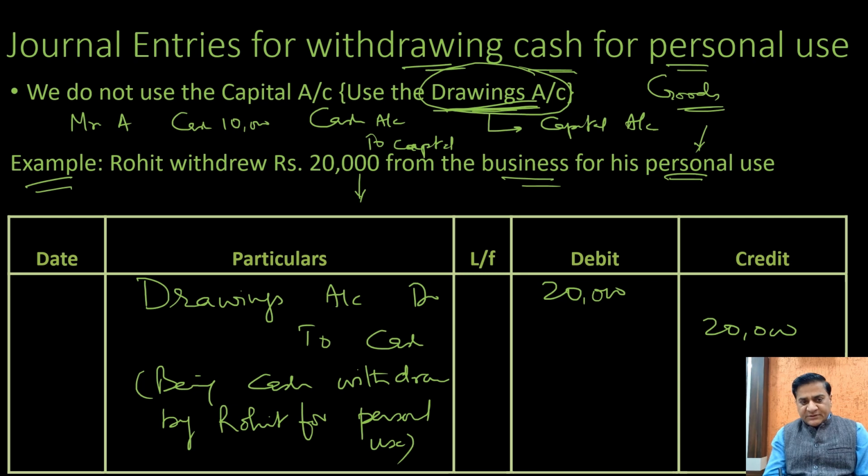If this is for a personal use, the account to be debited would be the drawings account, not the capital account. And I repeat, the net effect of this would be the same because at the end of the year, this drawings would be adjusted with his capital balance. Net result would be the same. But while passing the journal entry, you need to understand that drawings account is to be debited, not the capital account. Clear?